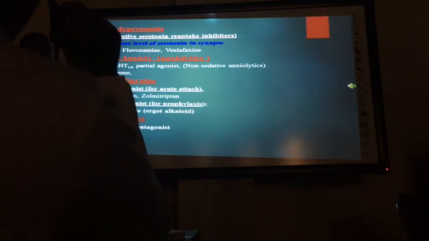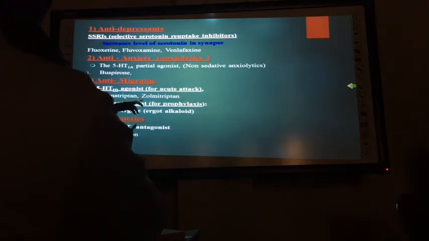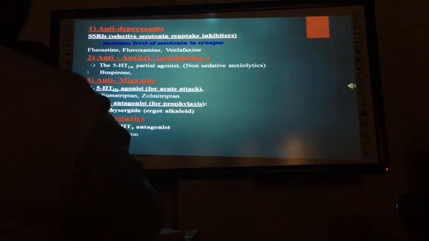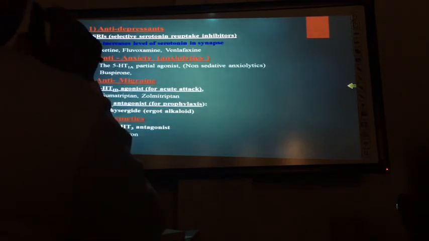For anti-anxiety, these are the partial agonists we have seen. It is connected to Gi, which reduces the activity, thereby reducing anxiety. Then anti-migraine drugs: sumatriptan, zolmitriptan. Vasoconstriction is involved in certain migraines. These are very specific agonists present in the trigeminal nerves, which are responsible for migraine.